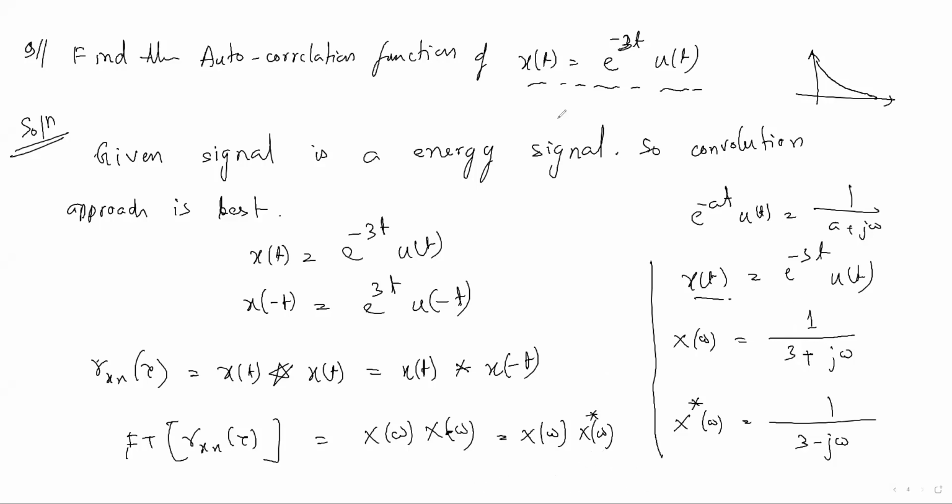Can I move to the next page? Yes, sir, completed. So the Fourier transform of Rxx(tau) would be 1 by 3 plus j omega times 3 minus j omega.